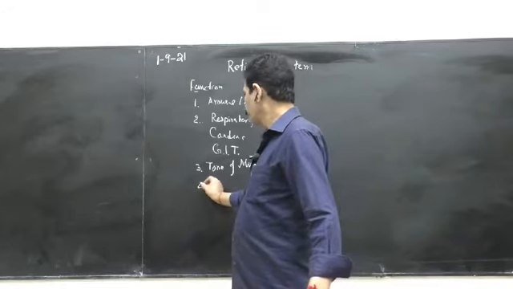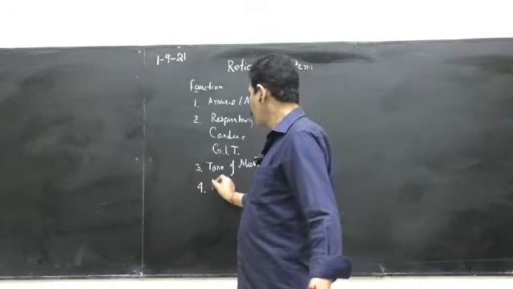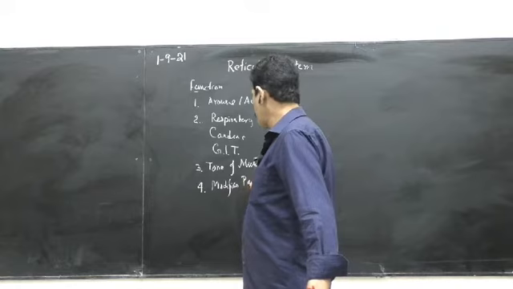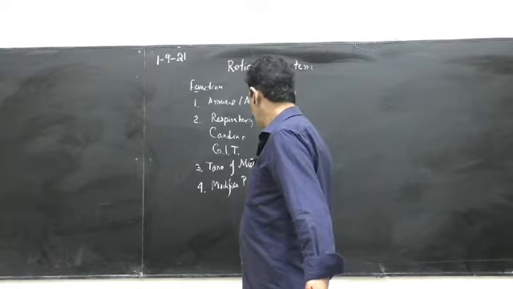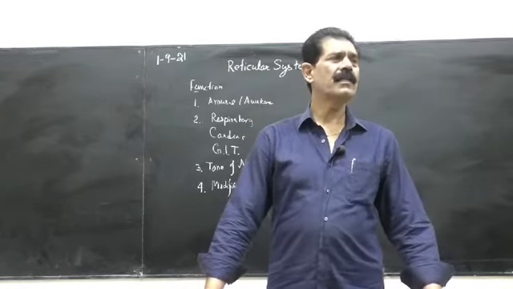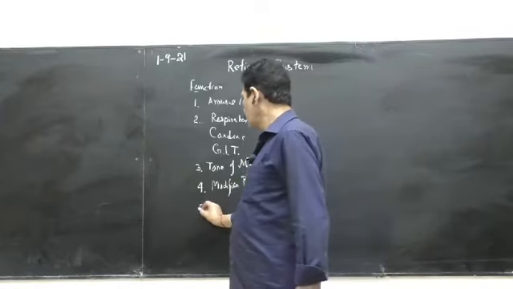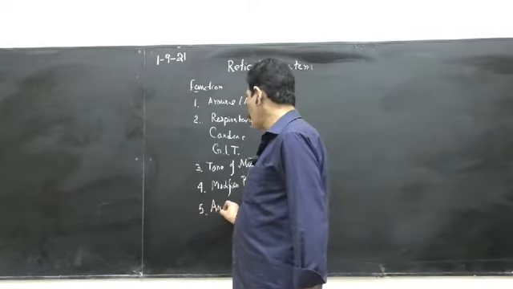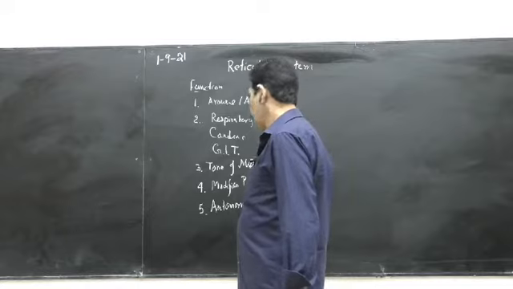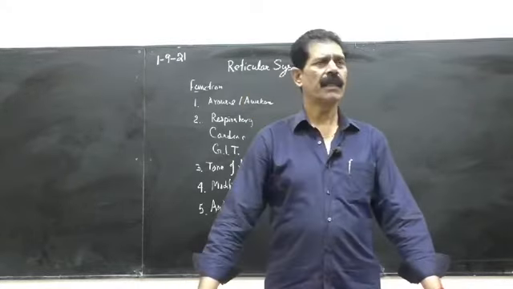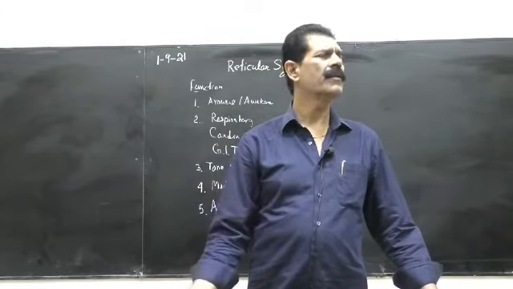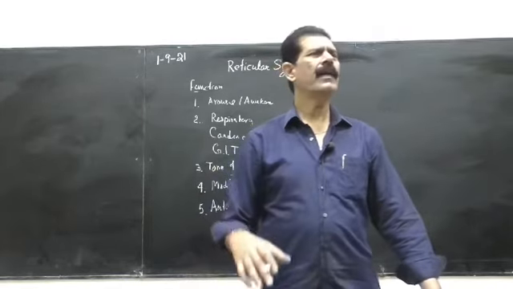Then it also modifies the pain perception. So pain sensations, it also influences the pain sensation. Then it also functions or is connected to the autonomic nervous system, that is the sympathetic as well as the parasympathetic. So this system influences both skeletal muscles, the voluntary as well as the involuntary muscles. That is the somatic and visceral.